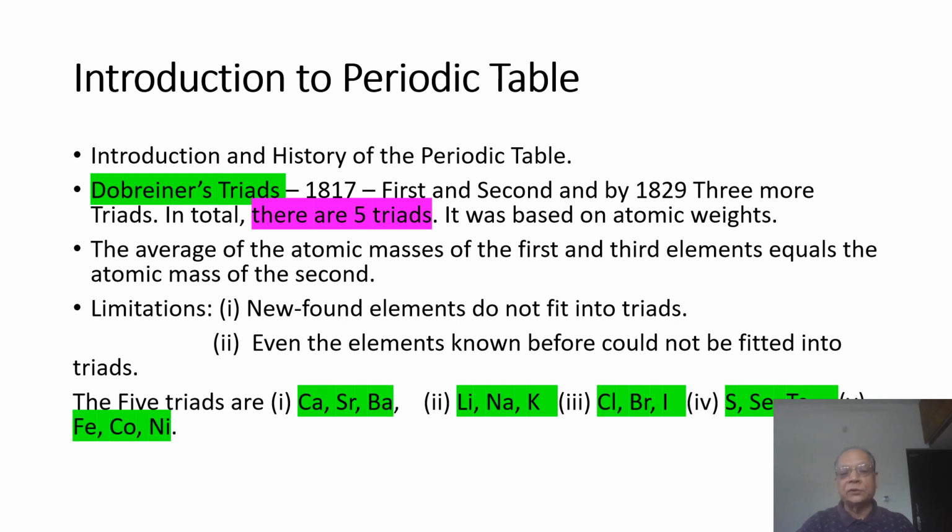And the last triad, triad number 5, is iron, cobalt, and nickel. So the atomic weight of iron plus the atomic weight of nickel divided by 2 will give you the atomic weight of cobalt. I haven't written the atomic weights, their additions, and the division by 2, to leave this exercise to you. So this was Dobereiner's triads. The work started in 1817, and by 1829, all 5 triads had been discovered.